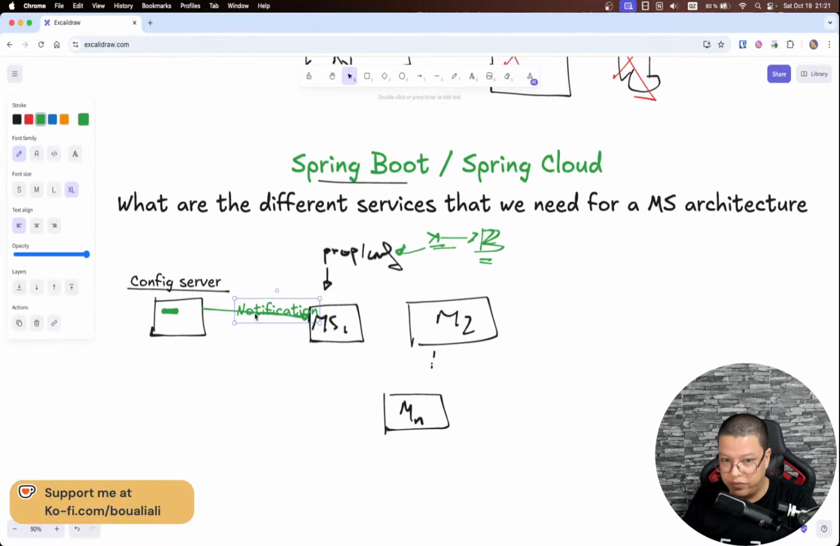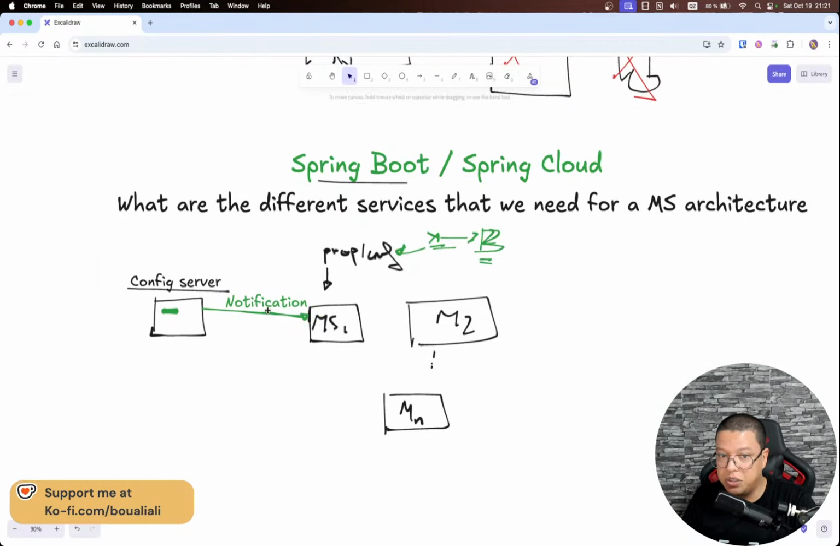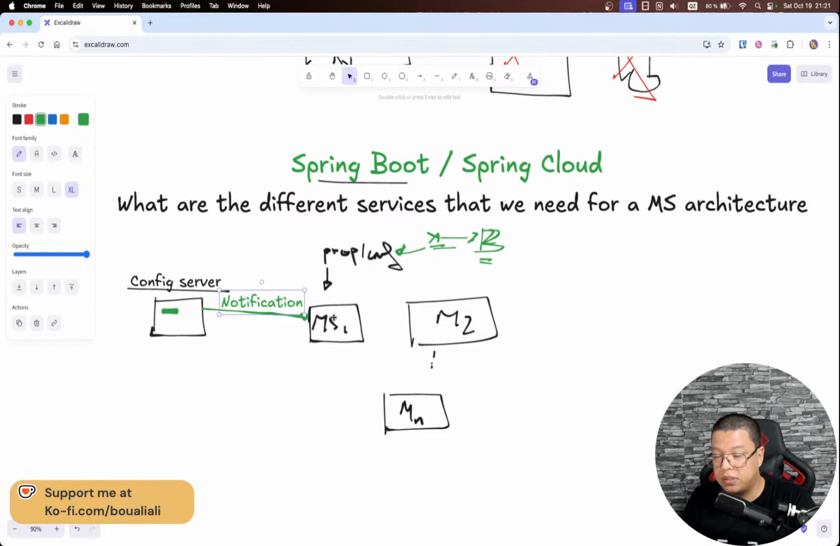Well, it's not exactly a notification, but let me explain it in a different way. This microservice is subscribed to its own configuration, which is stored on the config server. So when something changes here and we redeploy the config server, this microservice will know that something has changed, so it will pull the new configuration. We don't need to restart all the microservices.